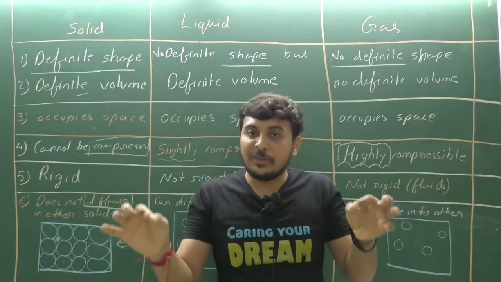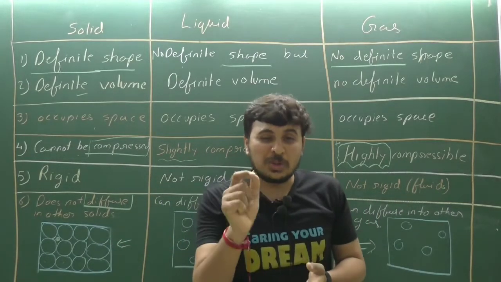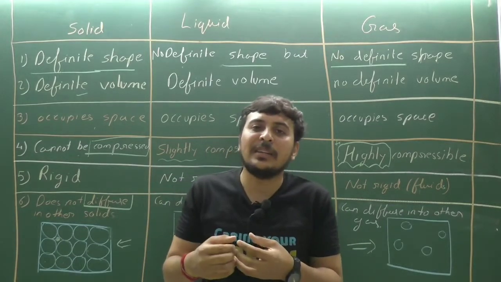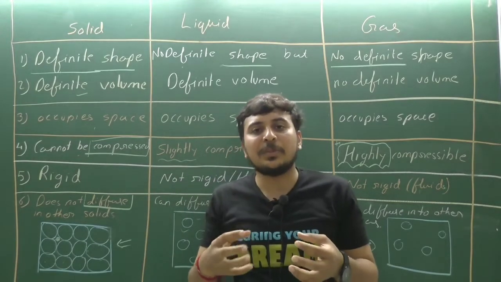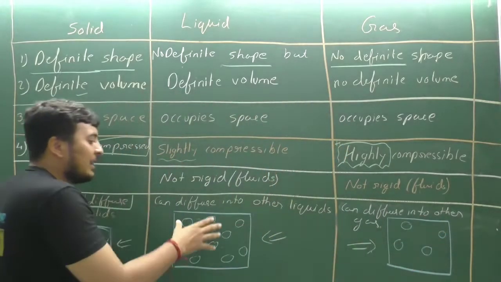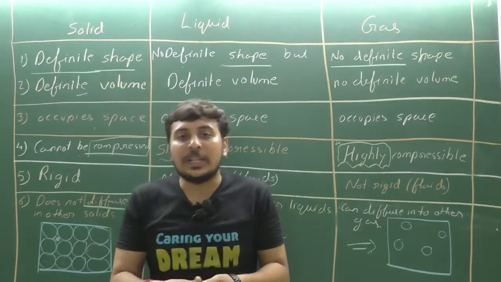If we put two liquids together, they will automatically mix with each other. Most liquids do, though there are exceptions, for example oil and water. There may be exceptions, but still they can generally diffuse into each other.